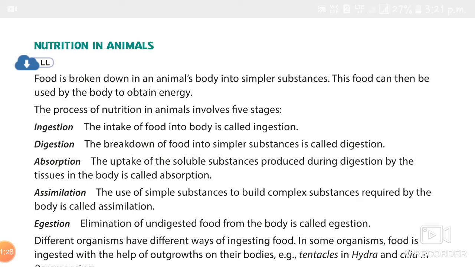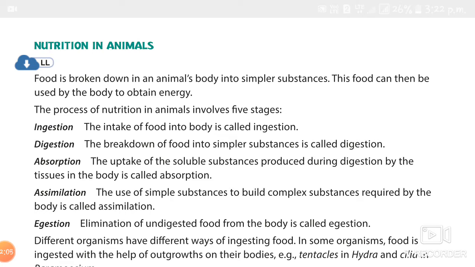And next, what is digestion? The breakdown of food into simpler substances is called digestion. And the third one is absorption. Absorption means the uptake of the soluble substances produced during digestion by the tissues in the body. Okay, repeat it everyone. The uptake of the soluble substances produced during digestion by the tissues in the body is called absorption.